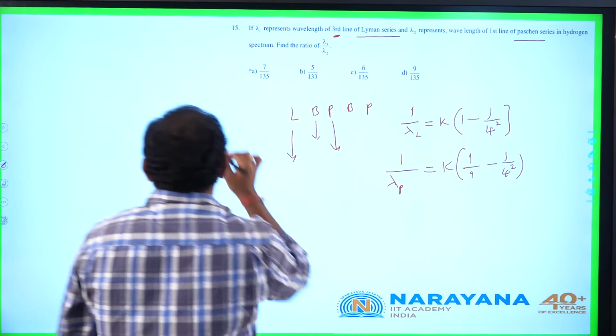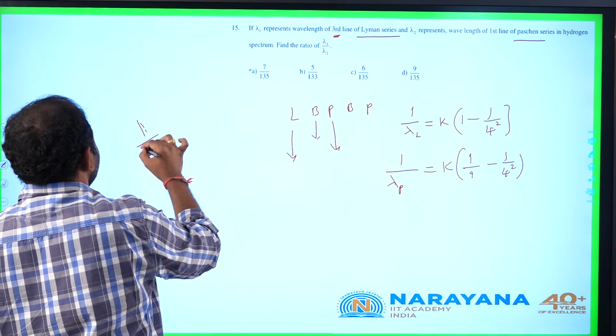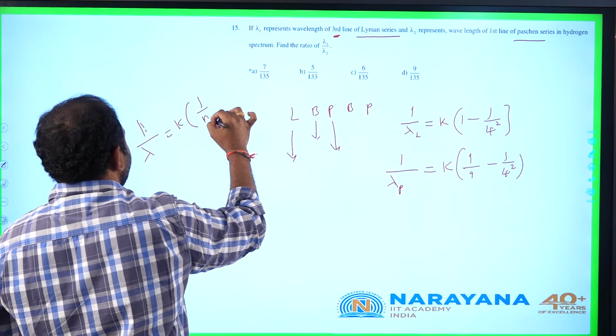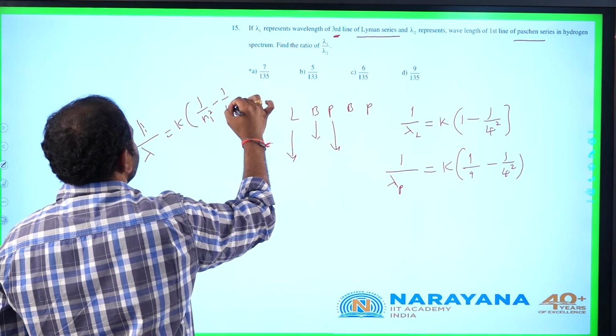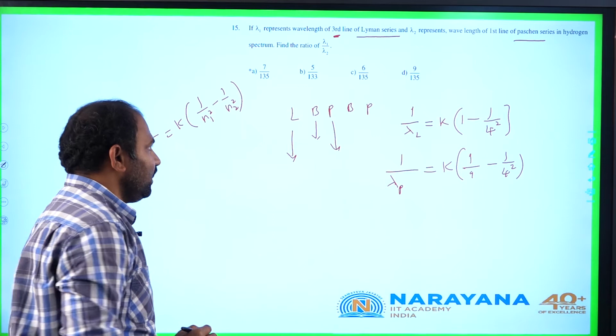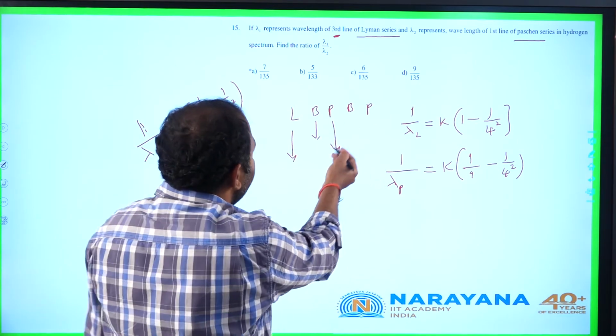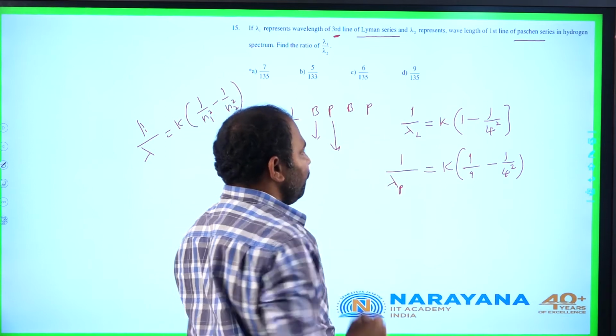So general expression is like this, 1 by lambda equal to constant into 1 by n1 square minus 1 by n2 square. n1, n2 values are in accordance with series, Lyman, Balmer, Paschen, Brackett and Pfund.